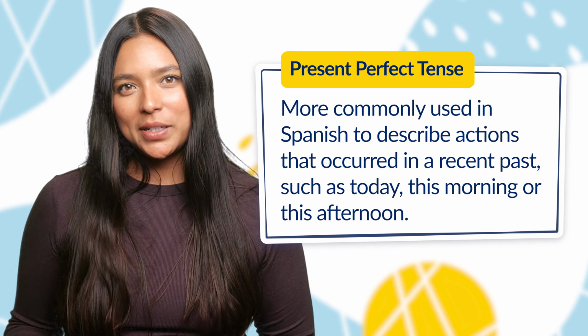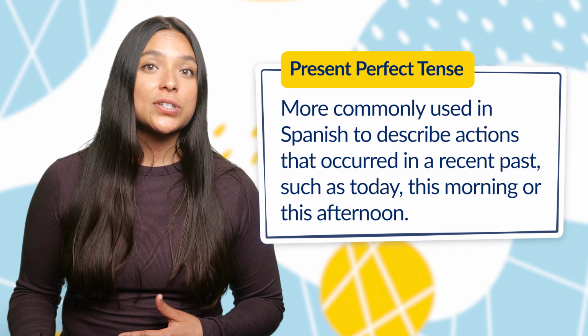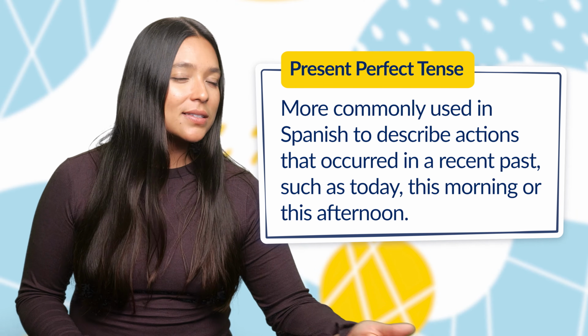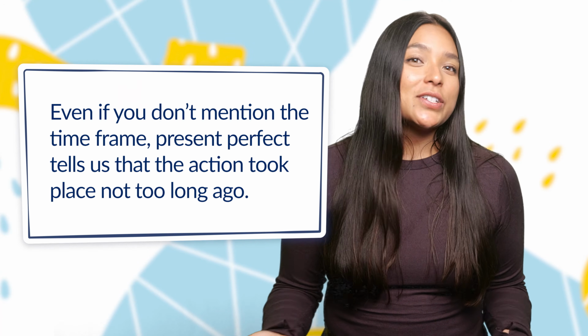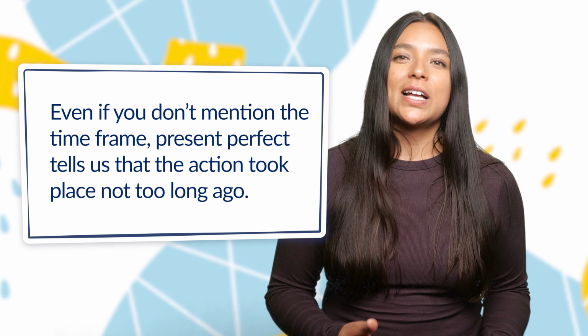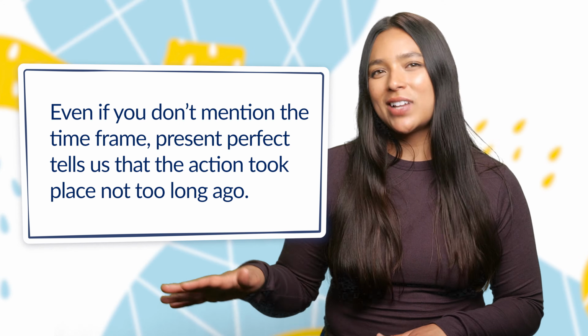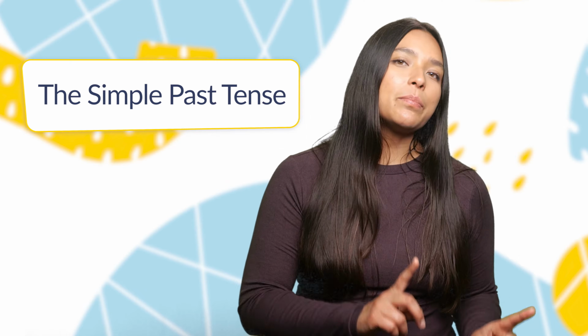It's important to know that the present perfect tense is more commonly used in Spanish to describe actions that occurred in a recent past, such as today, this morning, or this afternoon. Even if you don't mention the time frame, present perfect tells us that the action took place not too long ago. For other time frames, such as yesterday or last week, Spanish speakers would usually use instead the simple past tense.